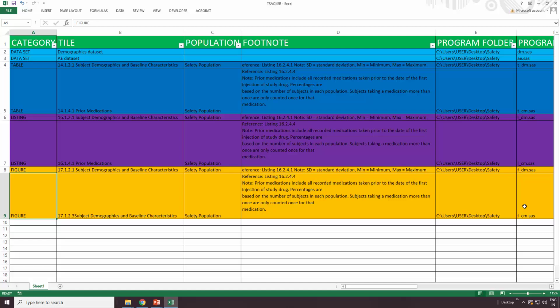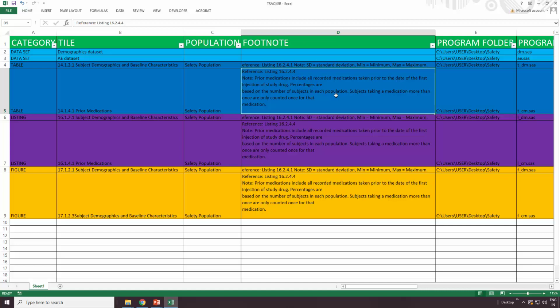If they want to see the progress, how many are completed, they can just apply a filter on this Excel and easily see the status. Is this project going as per plan, or is it delayed? We can get all these things just by using this tracker. Every organization has this tracker. It tells you the status of the work, how many outputs you are assigned, how many you completed, how many are validated, how many are in development, how many are tables, listings, and figures. You get the complete picture here.